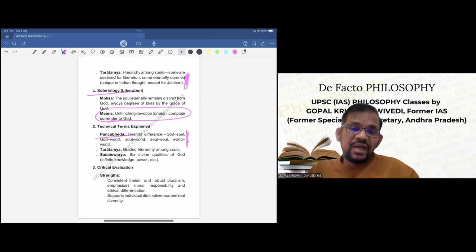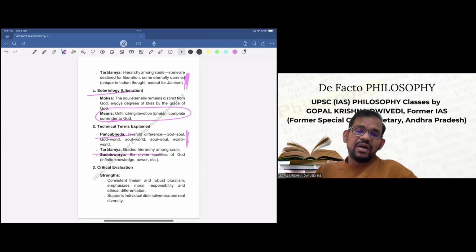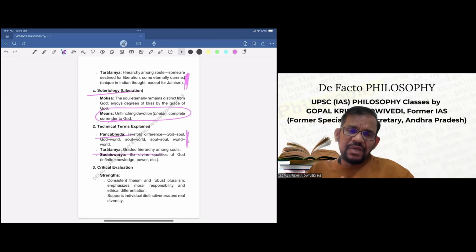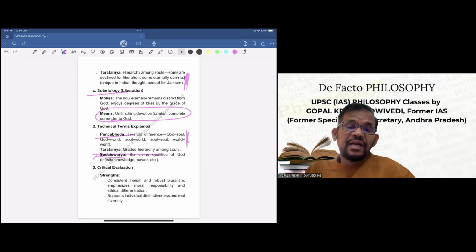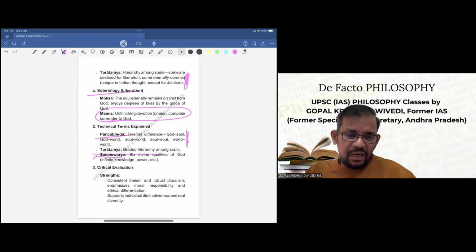Taratamya, as we have already seen, is a graded hierarchy among souls, wherein some are fit for liberation, some are never fit for liberation, and some can achieve after some means or some effort, you can say. Then Sadaishvarya. Now, Sadaishvarya is six divine qualities of God. For example, infinite knowledge, infinite power, infinite bliss, etc. So this is called Sadaishvarya. Now, what are the strengths and weaknesses of Madhvacharya?